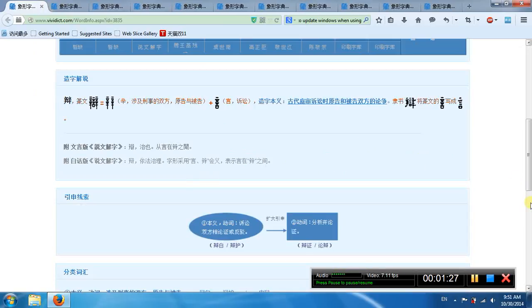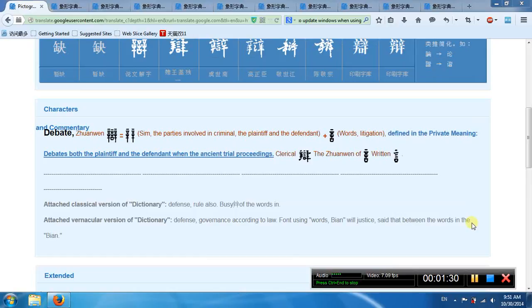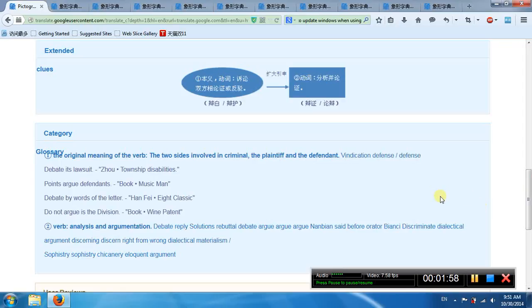This is another bian. This character has 2 parts. This part means the parties involving the criminal, the plaintiff, and the defendant. This middle part means words, litigation. So its meaning is to debate both the plaintiff and the defendant with ancient trial proceedings. First meaning, two sides involving the criminal, plaintiff, and defendant. Second meaning, verb, analysis and argumentation.